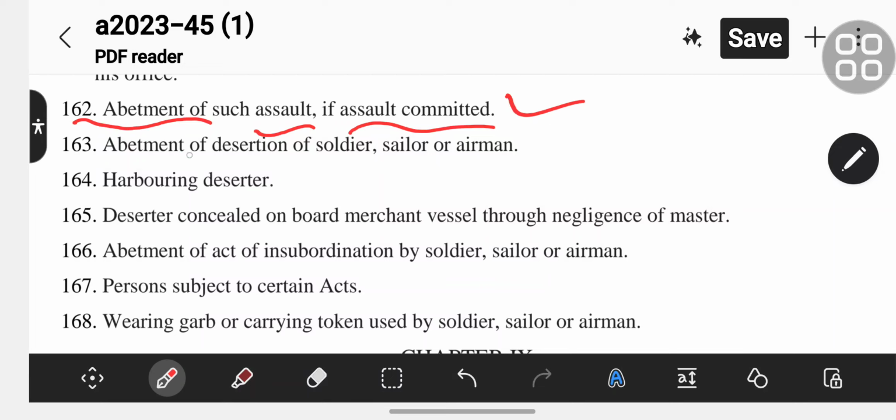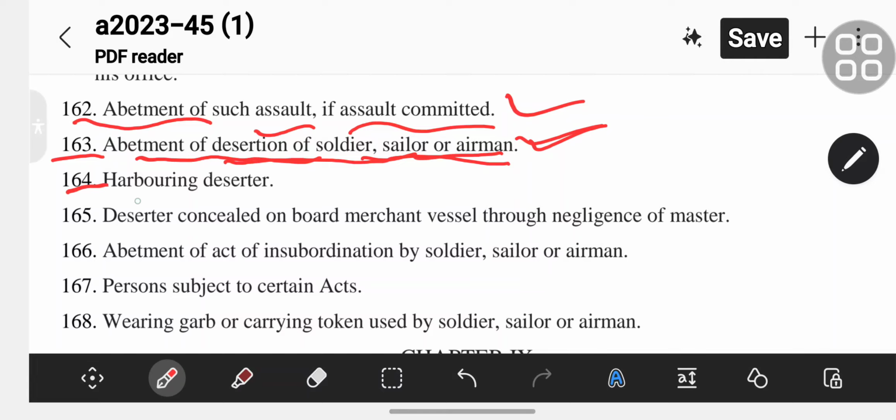Section 163 is the abetment of desertion of a soldier, sailor or airman. Section 164 is harboring deserter.